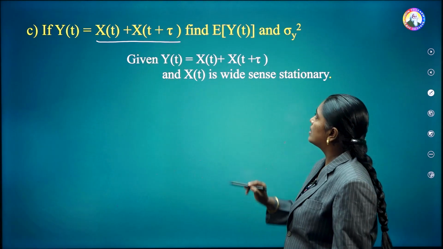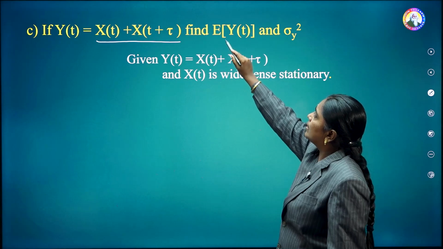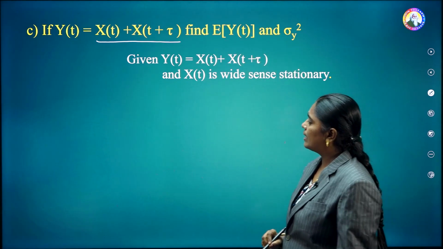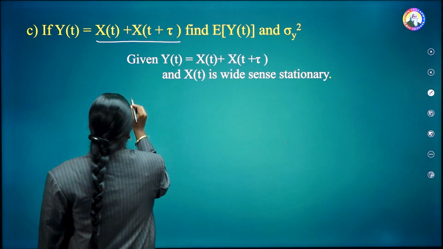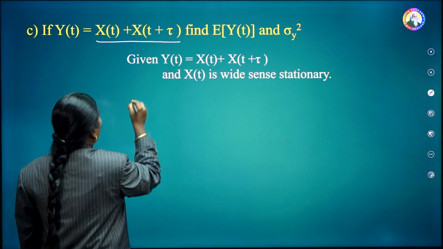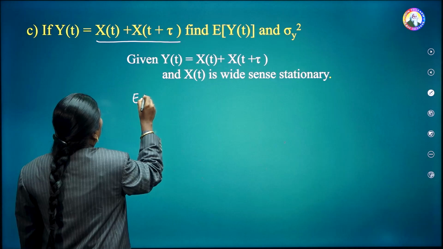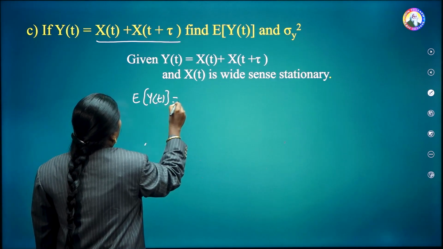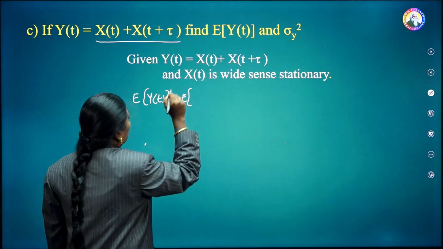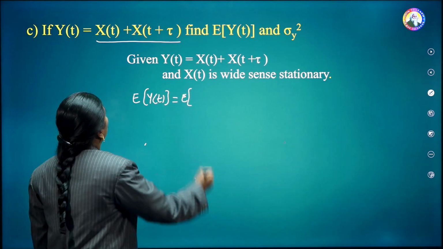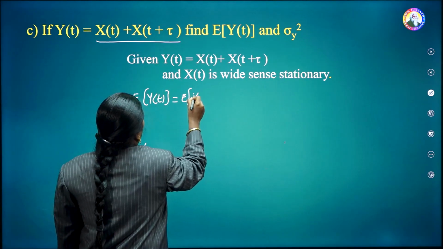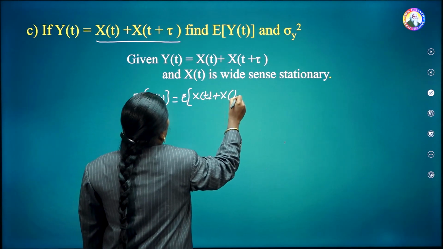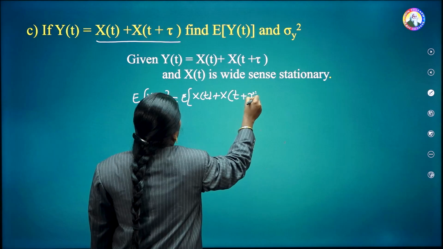If that is the case, now we have to calculate E of y of t as well as sigma y square. First we will calculate E of y of t, which is equal to, substituting y of t as x of t plus x of t plus tau.